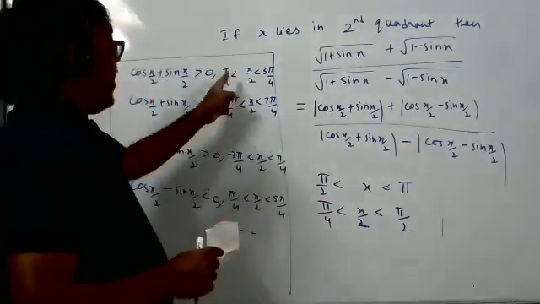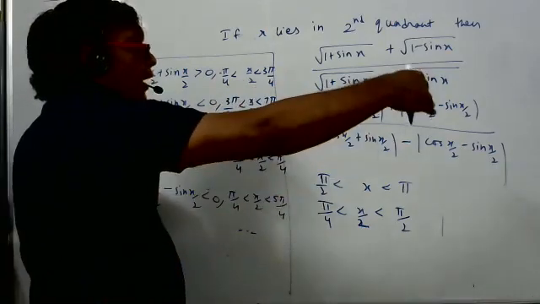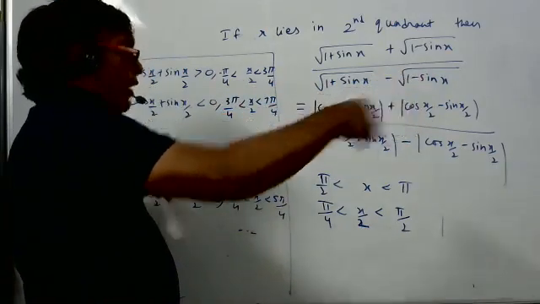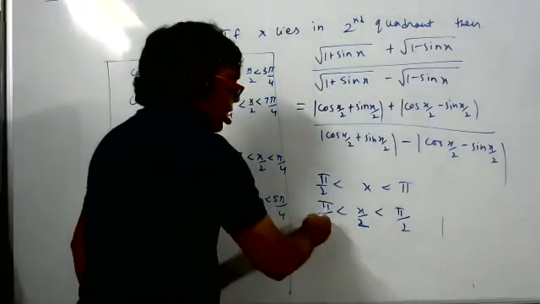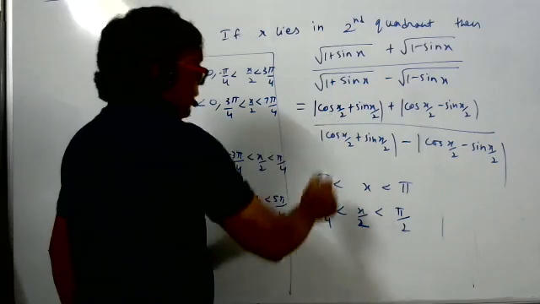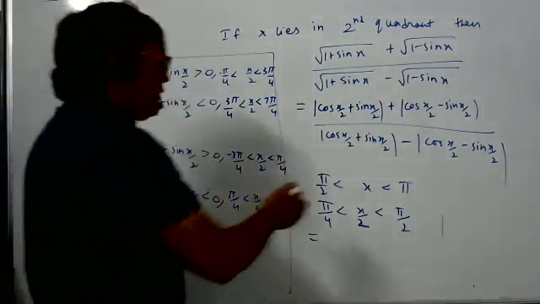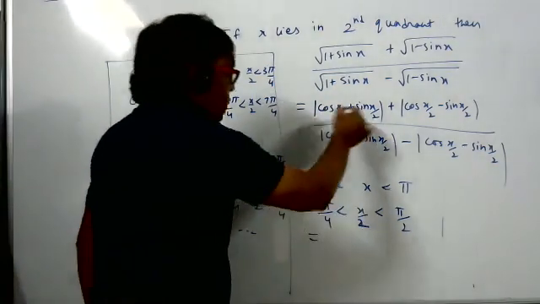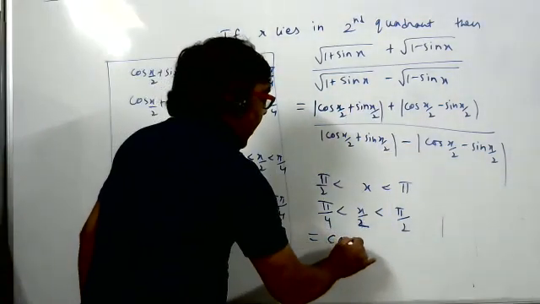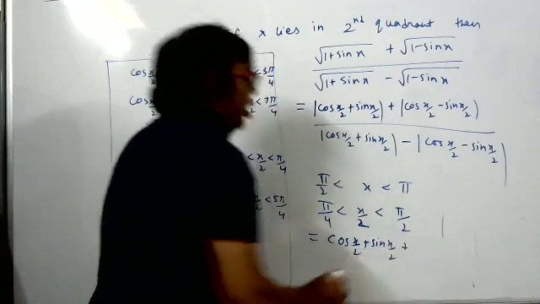If we consider the angle from minus 45 to 135, this interval contains 45 to 90. This means the first expression is positive or negative? Tell me. It is positive only. So write it as it is. And now listen here, the second expression.